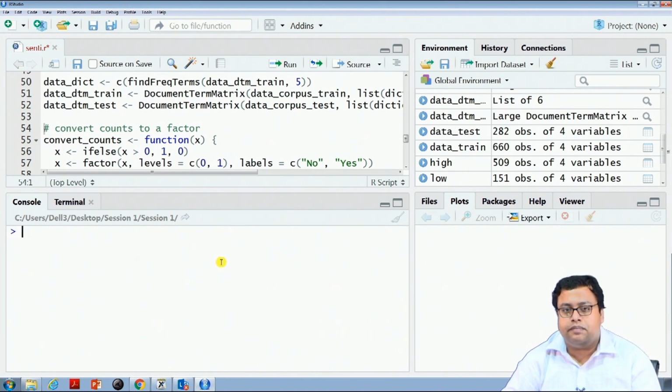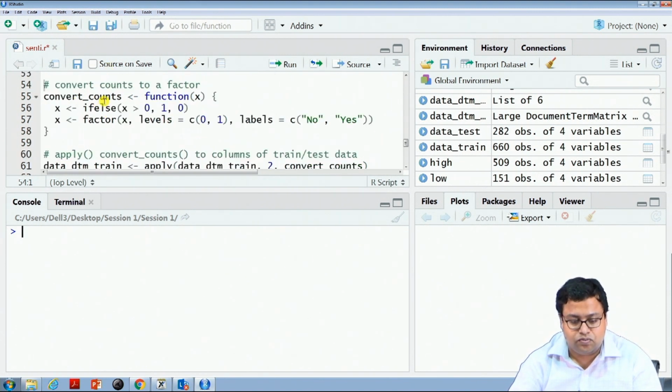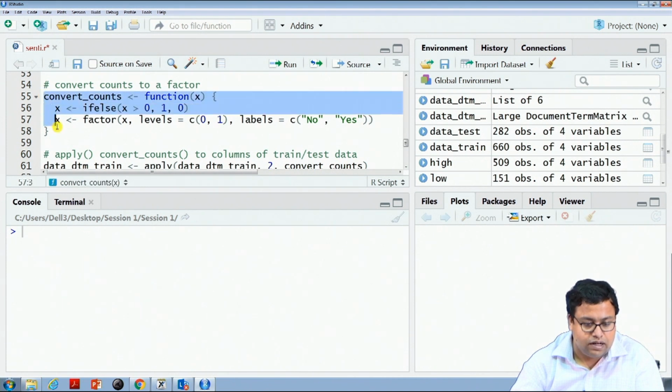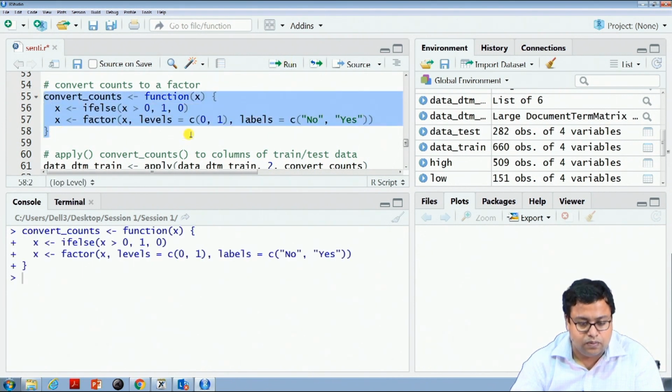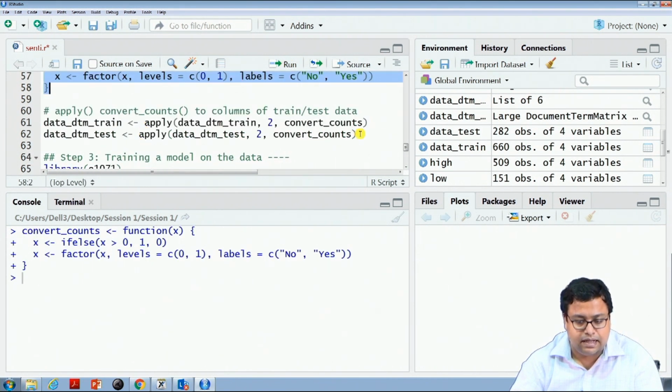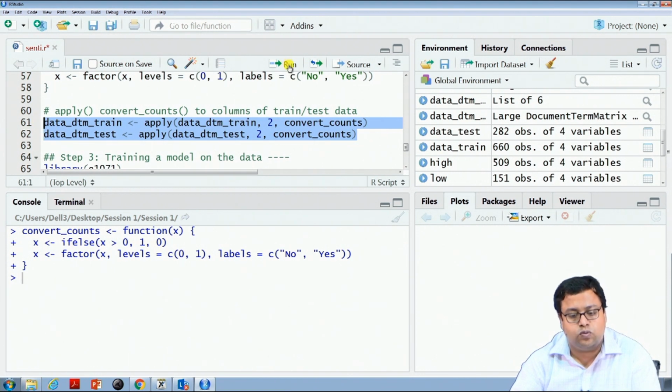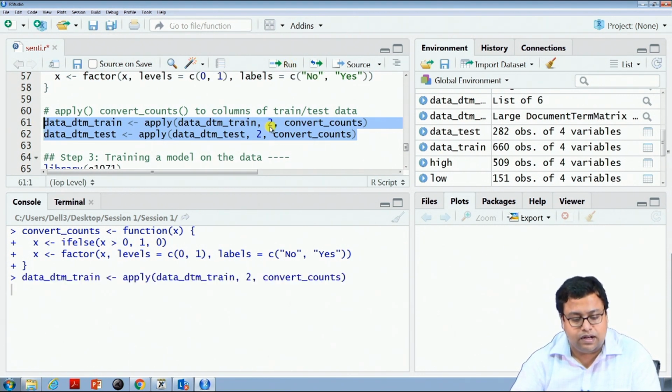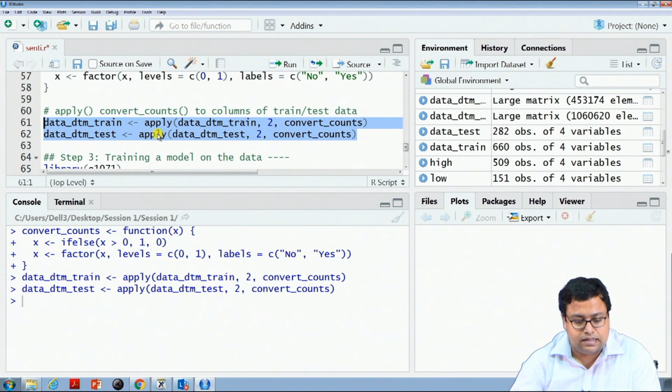Now, remember, a document term matrix gives you counts. I need 1 0, as we have done in the last week. So, I convert it from counts to 1 0. Yes, no, I am converting it to that. So, it has done that.